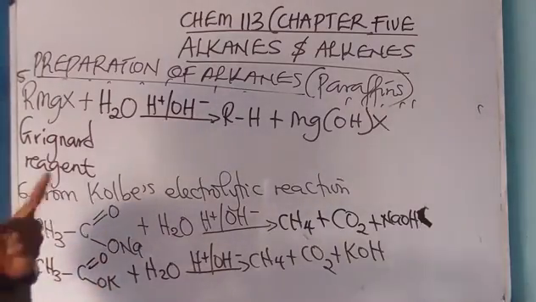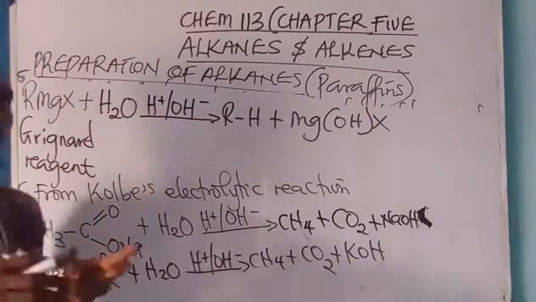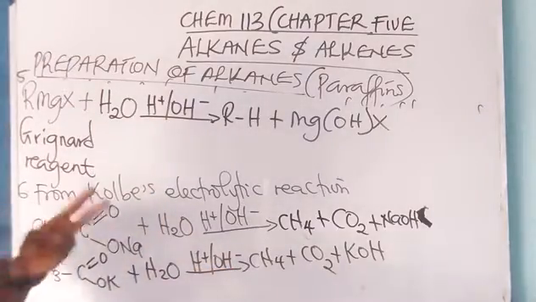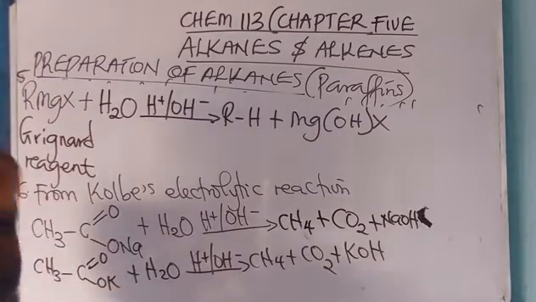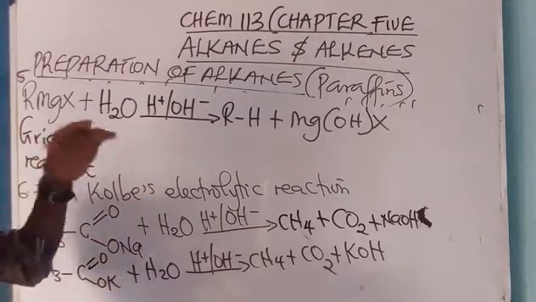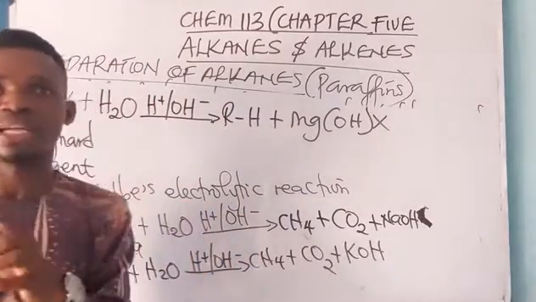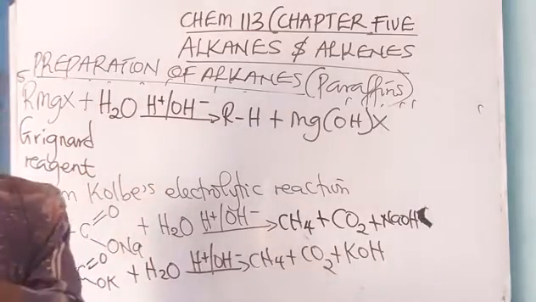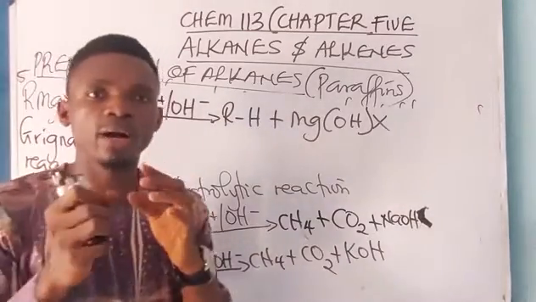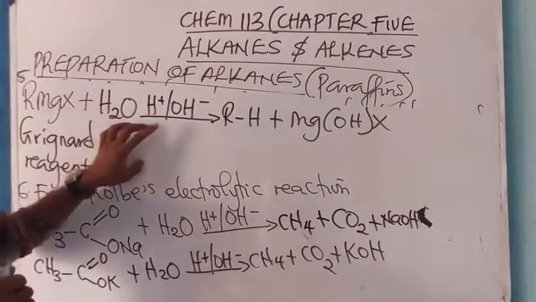The first one is catalytic hydrogenation of unsaturated hydrocarbon. Two, I said that when sodium acetate or sodium ethanoate or potassium ethanoate is reacted with an alkali, it will produce sodium carbonate and methane. Then number three, I said when an alkyl halide is reduced in the presence of sodium tetrahydroaluminate or sodium tetrahydroborate, or when zinc or copper are dissolved in acid, they can actually reduce alkyl halide to alkane.